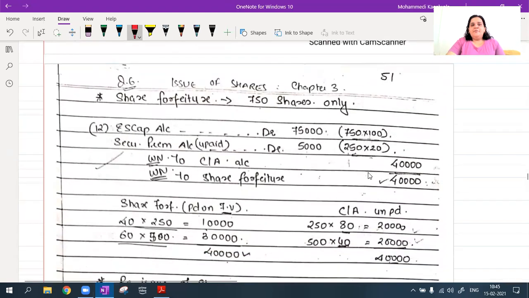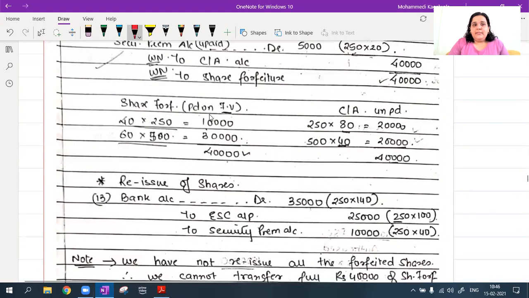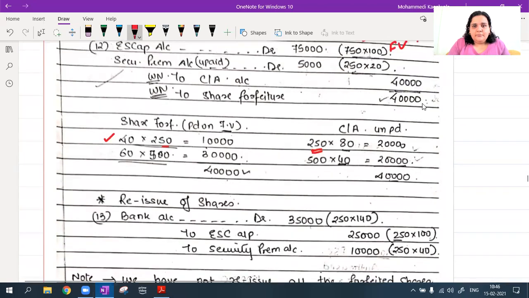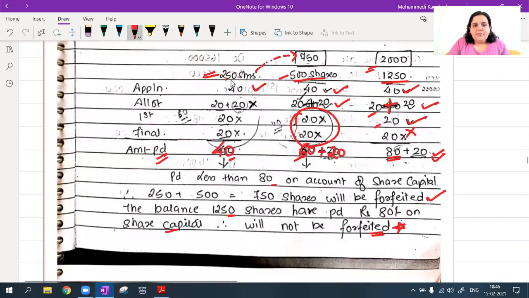Now I'm going to forfeit my 750 shares only. So equity share capital account debit, 750 into 100, face value is 100. Calls in arrears कैसे पता चलेगा कितना आया calls in arrears? So calls in arrears on the first 250 shares, rupees 40. Sorry, on the first 250 shares, rupees 80 is unpaid. Let's just go back to my working note. On the first 250 shares, how much is unpaid total?